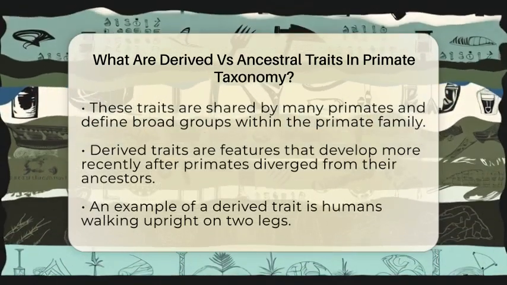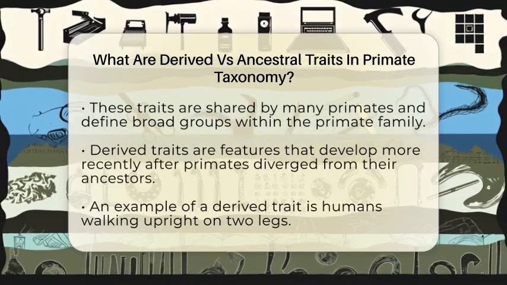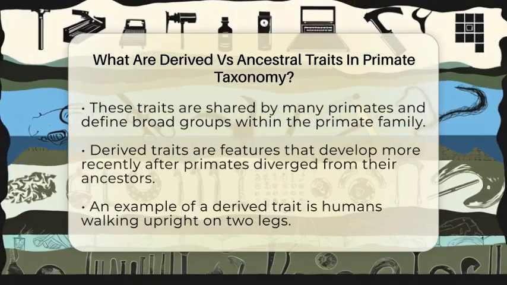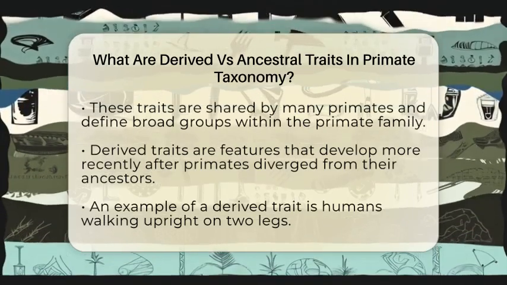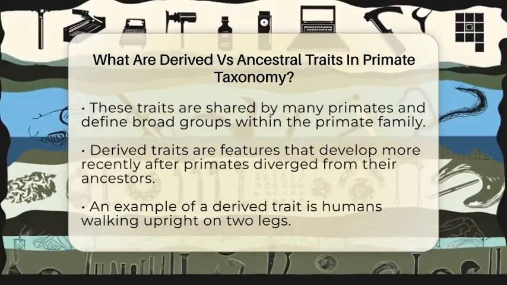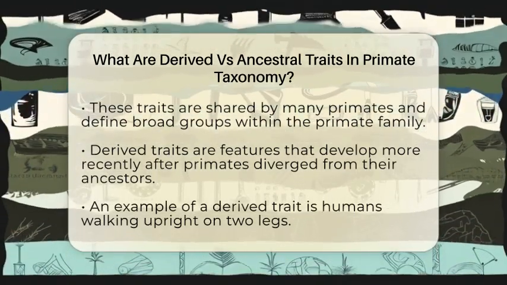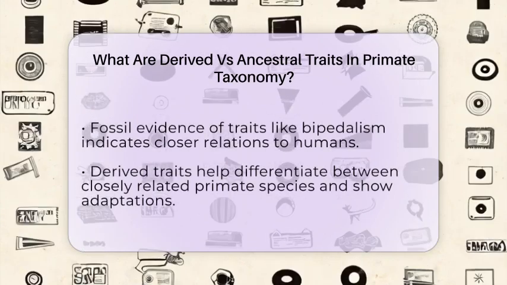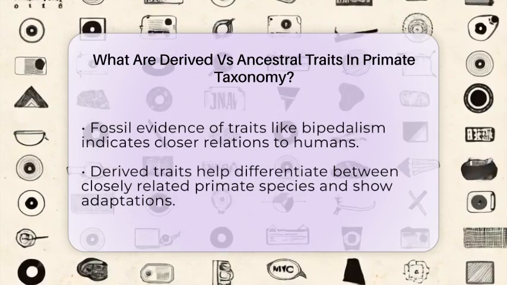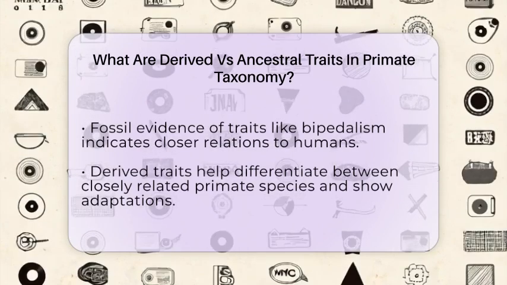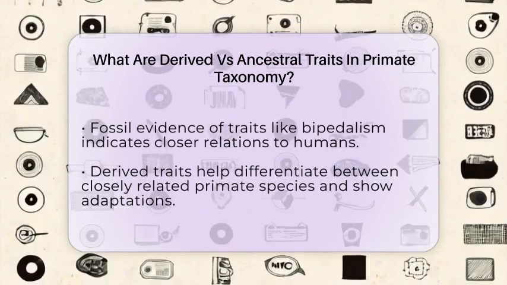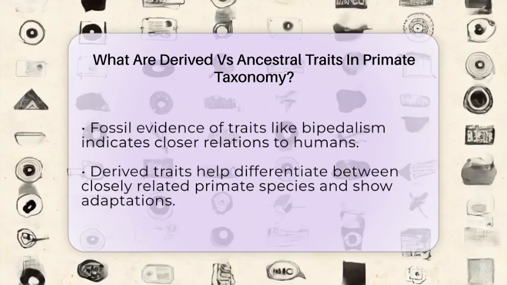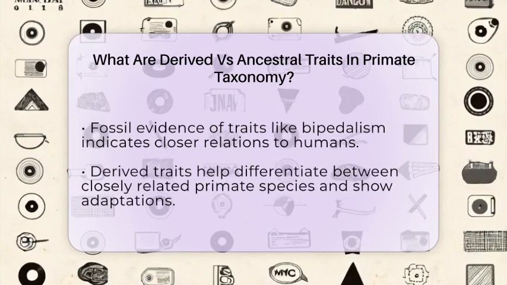Derived traits are different. They are features that developed more recently after primates split from their common ancestors. These traits show how certain species change to adapt to their environments. For example, humans walk upright on two legs, which is a derived trait. This trait evolved after humans and chimpanzees split from their common ancestor. When scientists find fossils with features like bipedalism, it shows that those species are more closely related to humans. Derived traits help scientists tell apart closely related species and understand their unique adaptations.